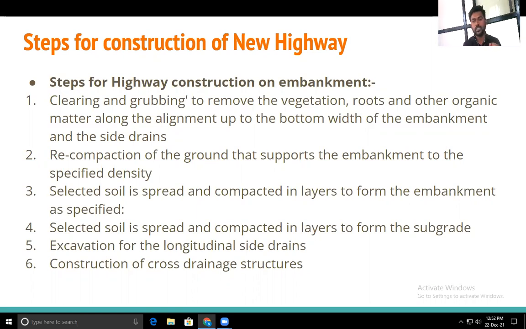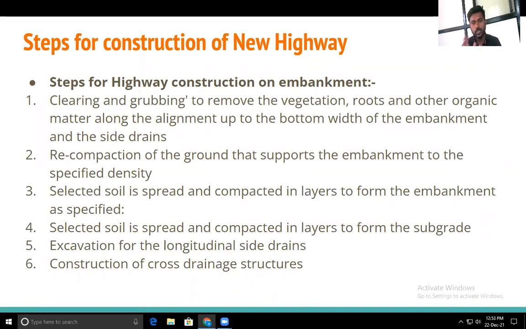Then recompaction of the ground that supports the embankment to the specified density. Then we have to fill the soil, then we have to compact it by the different types of compactors. What are the types of compactors? Smooth wheel roller, pneumatic tire roller, sheep foot roller, and different types of vibrators are there.